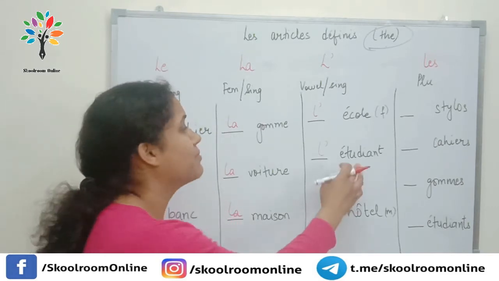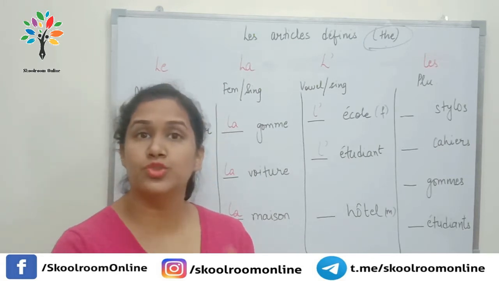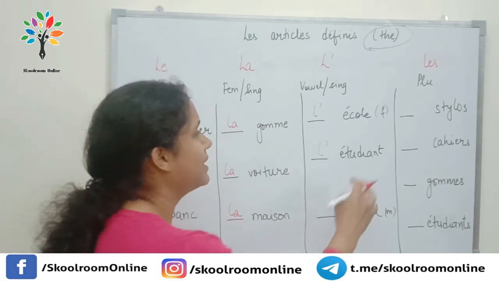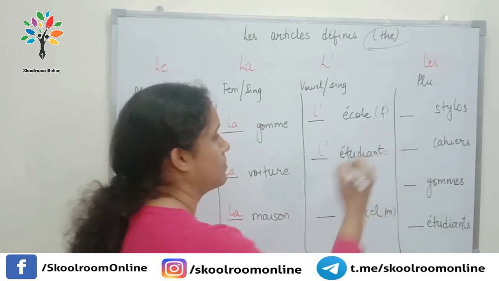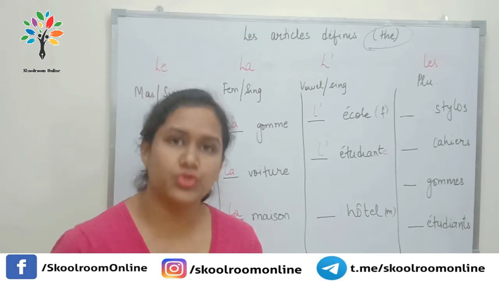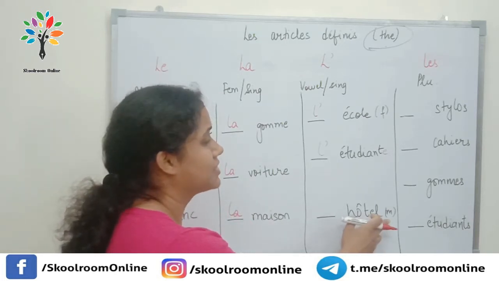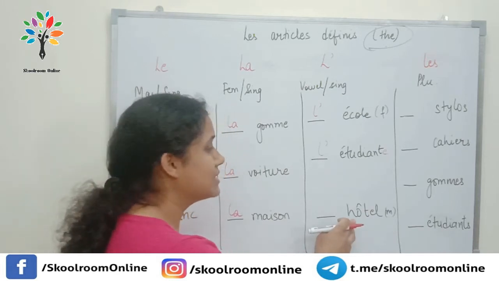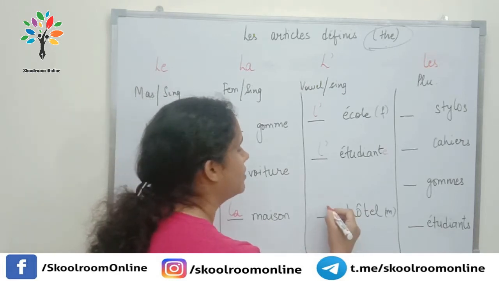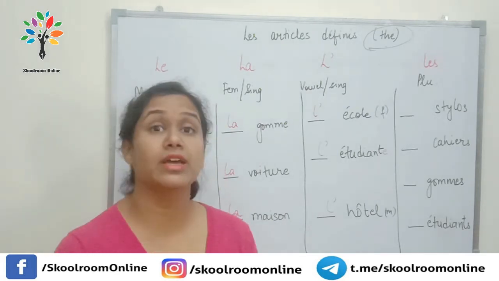If we have a masculine student, we'll write l'étudiant, and if the student is feminine, then we simply add an E and change it into a feminine noun, so it will become l'étudiante. All right. Then we have hotel, which is again a masculine noun, but since it is starting with a vowel, I will write L apostrophe in front of it. So it will become l'hôtel.